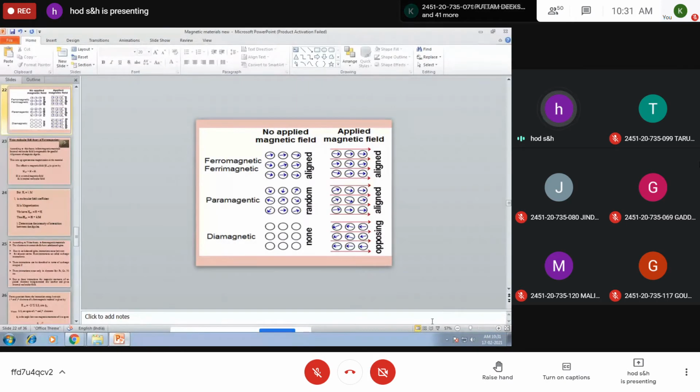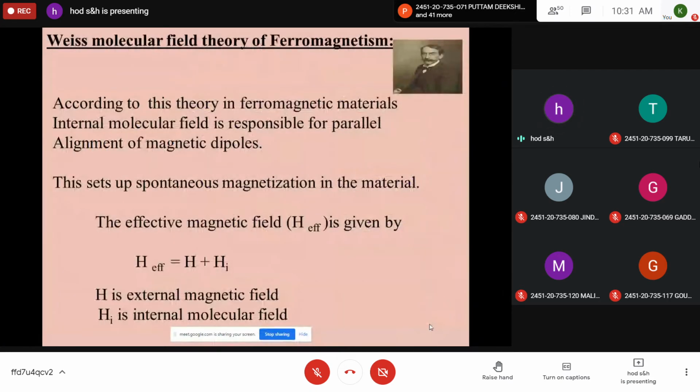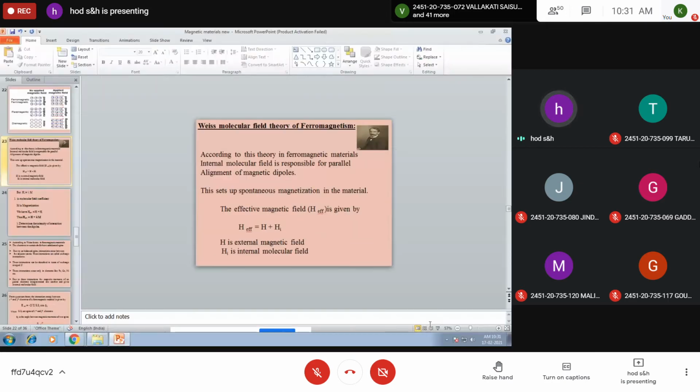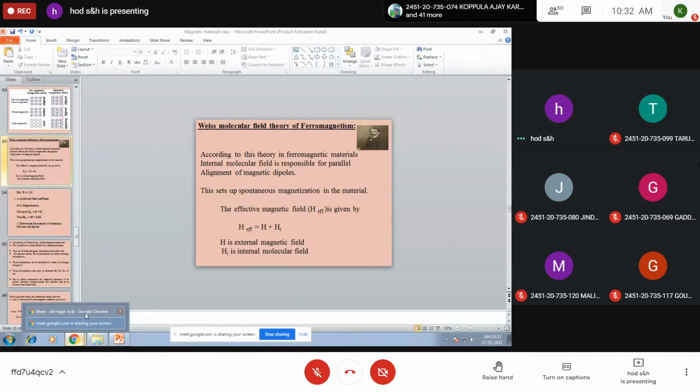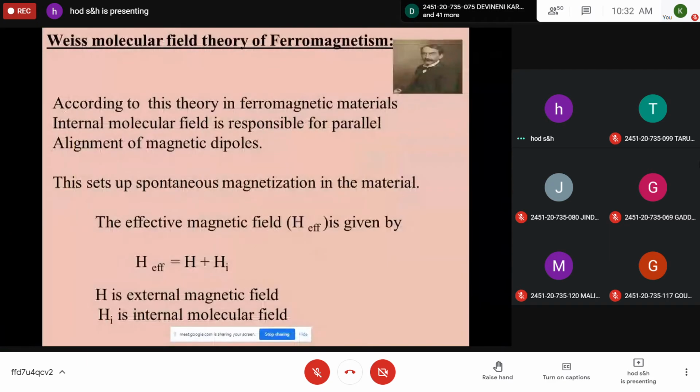So next one, this is very, very important, take down the heading: Weiss molecular field theory of ferromagnetism. Please take the heading. Weiss, you can see the photo also, is the father of ferromagnetic materials, you can say.